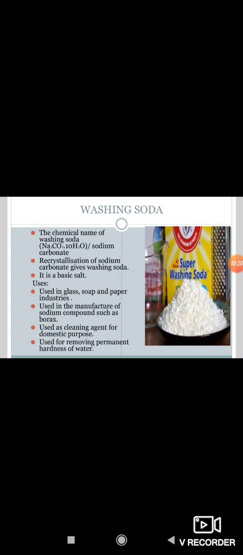Washing soda is used in the manufacture of sodium compounds like borax, and it is used as a cleaning agent for domestic purposes, that means household purposes. Washing soda is also used for removing permanent hardness of water.